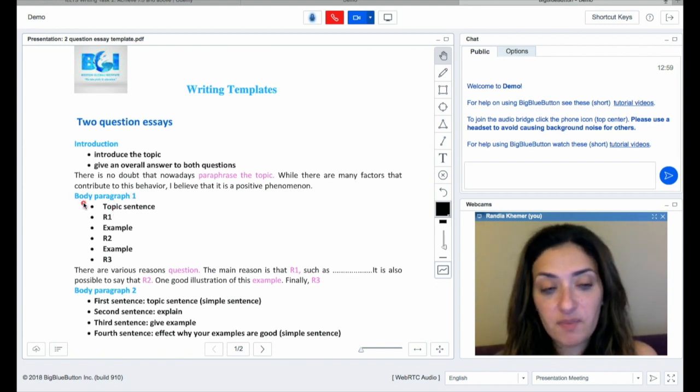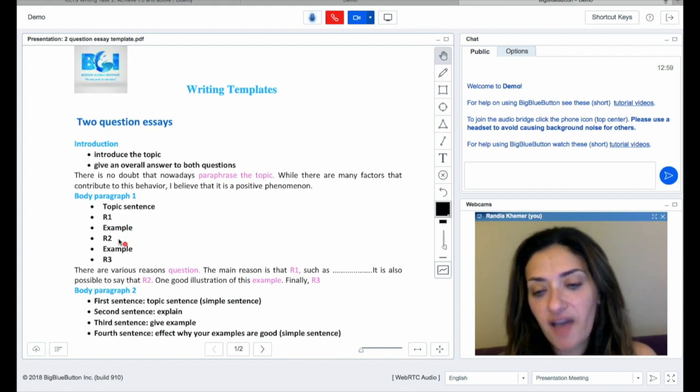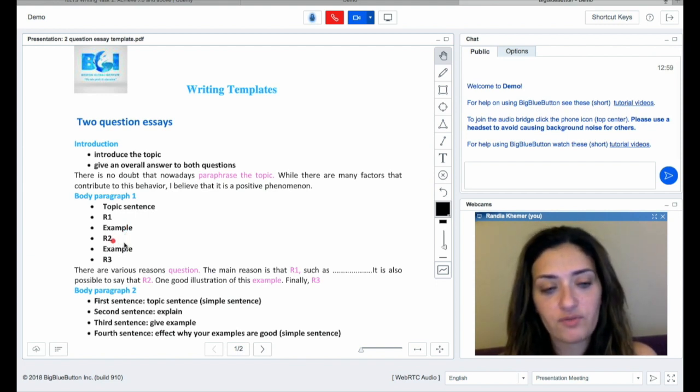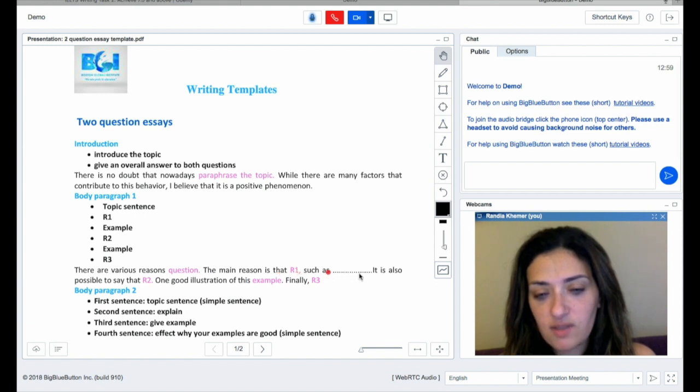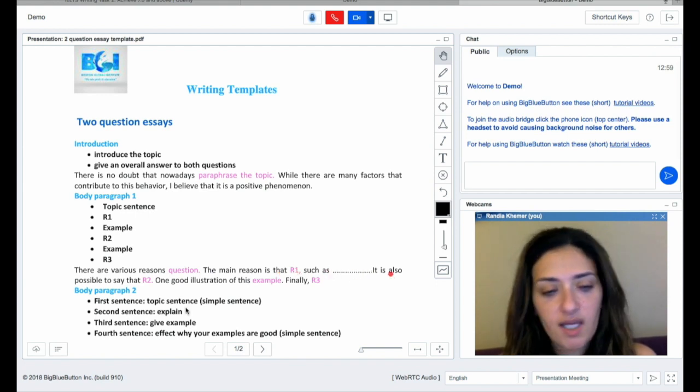The body paragraph number 1, put the topic sentence, and you're going to tell me the reasons or the factors. Reason number 1, example. Reason number 2, example. If you have time, write reason number 3. You can use this. There are various reasons or there are various factors, and then you're going to answer the question. The main reason is that, put reason number 1, such as a very short example. It is also possible to say that reason number 2, one good illustration of this. You're going to give me an example. Good example, detailed example. Finally, reason number 3.